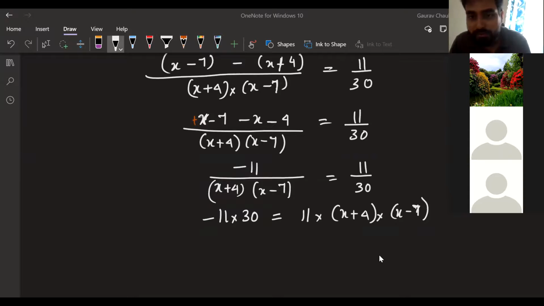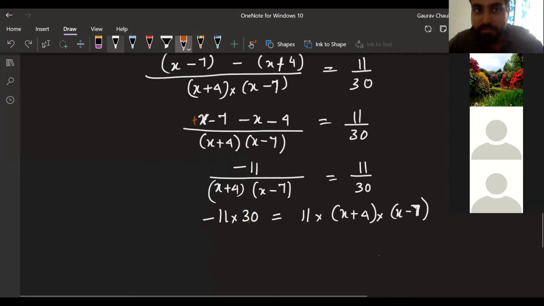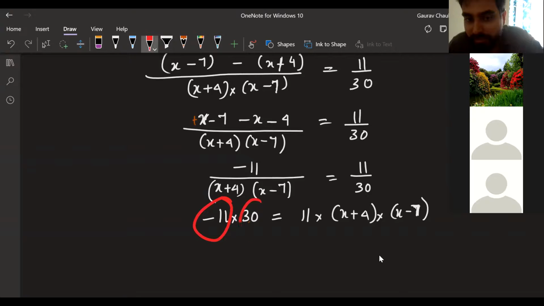All right. So at this place, I have come to a place where now I can also cancel 11, but I'm not going to do it. I'm going to show you why I'm canceling that. So basically, see, everything is in multiplication. One number into one number into one number. It's like saying A into B is equal to C into D.